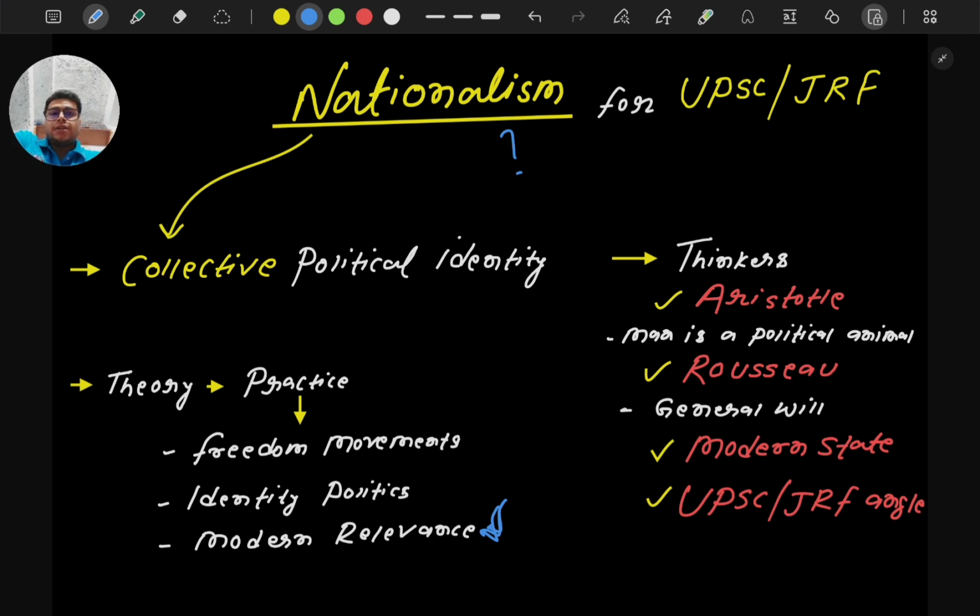But in political theory, nationalism is not just emotion, it is the moral foundation of the modern state. How? Without a sense of shared identity, a political community cannot function effectively, right? So that's why nationalism should be there.